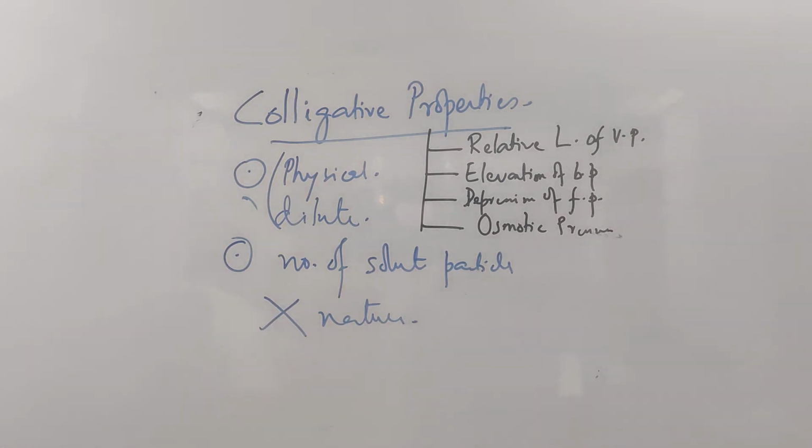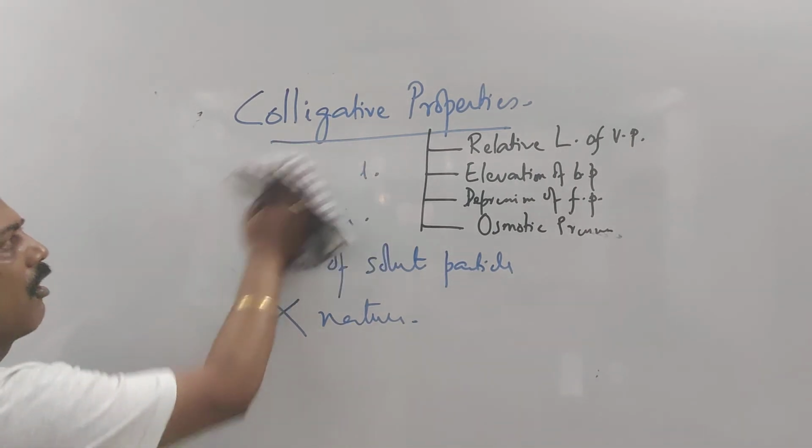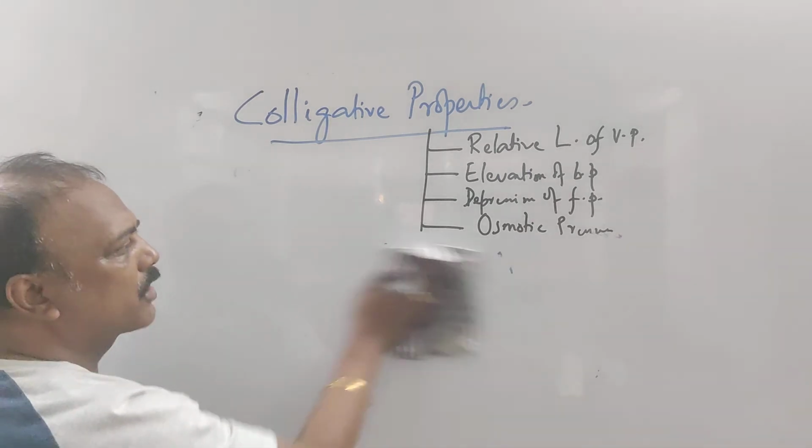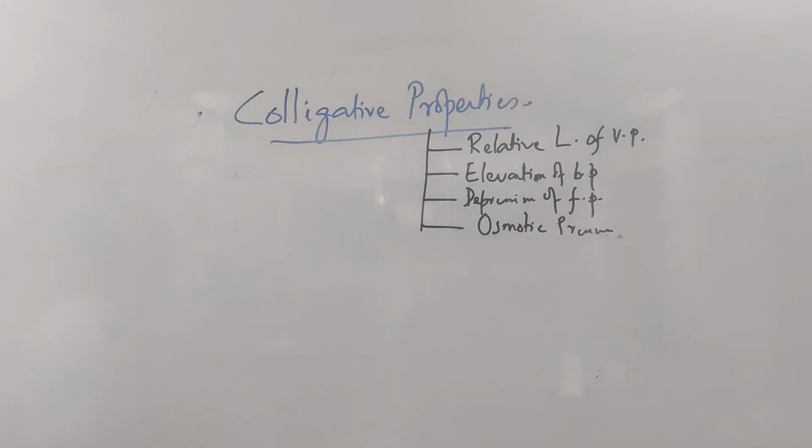First one we are going to finish today itself, that is relative lowering of vapor pressure of the non-volatile solute, whose expression already we had done up to certain extent. I am going to start from there only, though it is done twice in your study mat, but we are going to start from there.